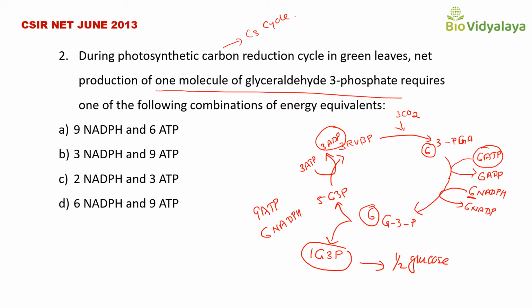So the correct answer is 9 ATP and 6 NADPH. Let's see the options. Option A, 9 NADPH, 6 ATP, is not correct. Option B, 3 NADPH and 9 ATP, is also not correct. This 9 ATP is correct, but this 3 NADPH is not correct. Option C, 2 NADPH and 3 ATP, is also not correct. Option D, 6 NADPH and 9 ATP, is correct. So the correct answer is option D, 6 NADPH and 9 ATP.